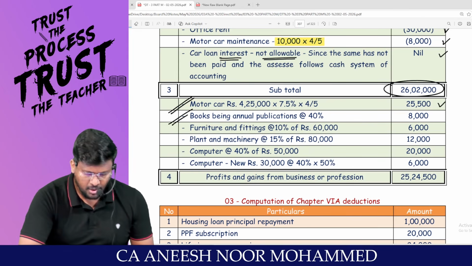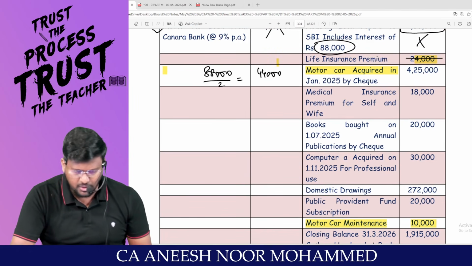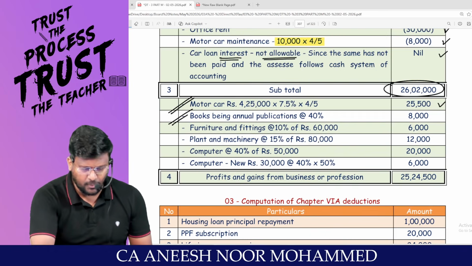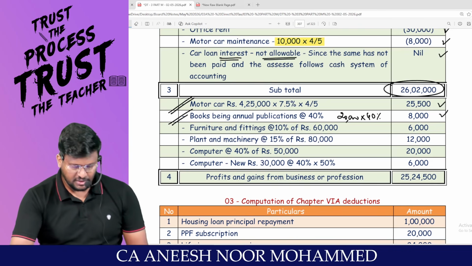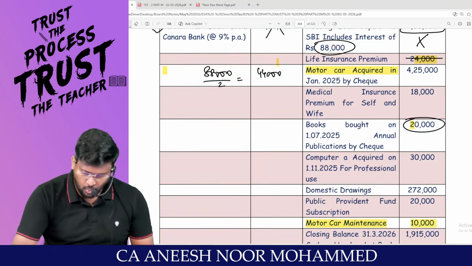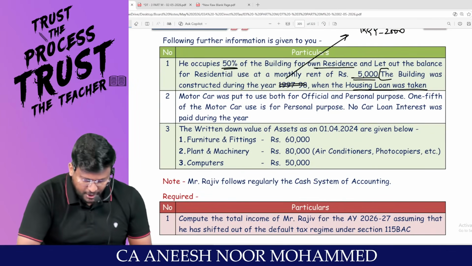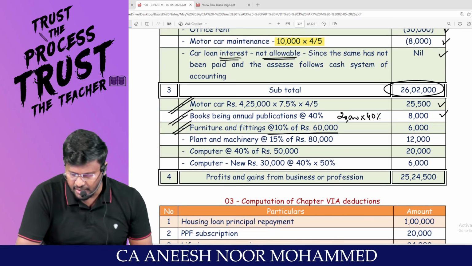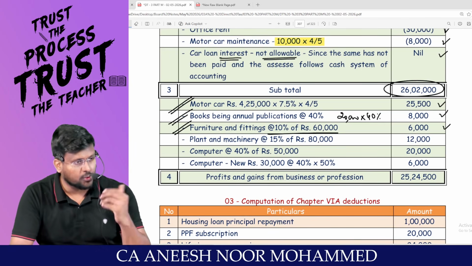Books, annual publication, you tell me what is the books purchase? 20,000. This has been put to use for more than 180 days. So books 20,000 into 40% comes to 8,000. Next one, furniture and fittings. Is there any furniture and fittings purchased during the year? No. But is there any opening furniture and fittings? Yes. So 60,000 into 10% comes to 6,000. Because if it is there from opening, it would have been put to use for more than 180 days.